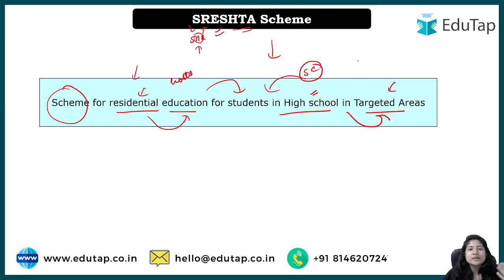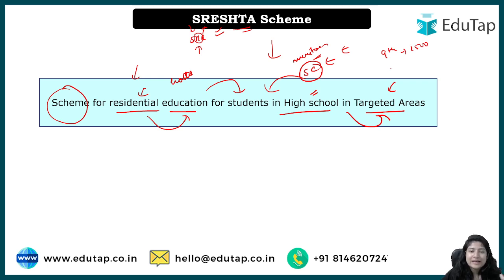Here the aim is for meritorious SC students. Meritorious means they are very bright students who could have a bright future, but because of the financial limitation of the family they are not able to go to good schools. Under this scheme, first of all, one national entrance test will be conducted, and then some students will be selected. For the 9th standard, approximately 1500 students will be selected.